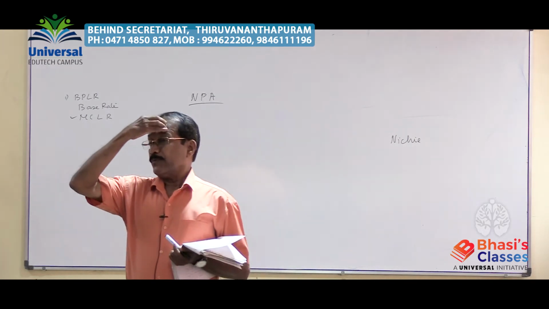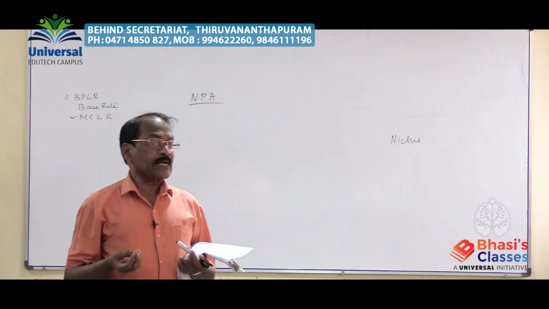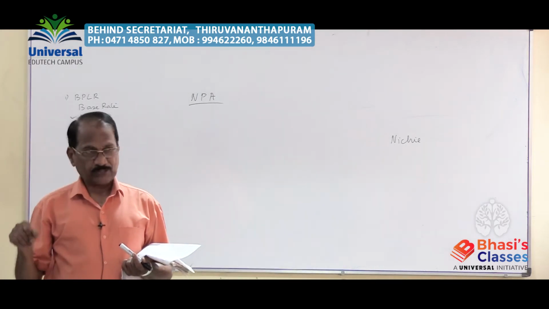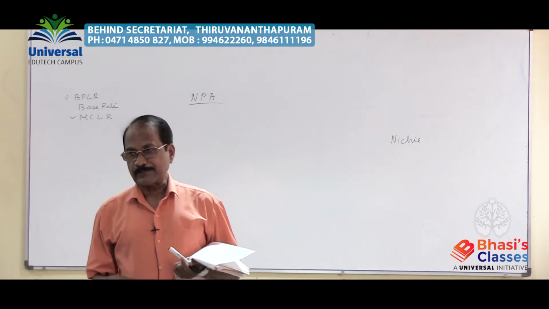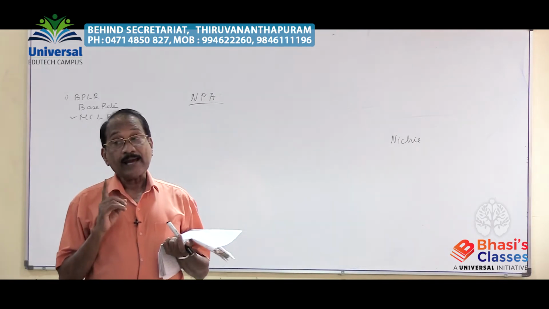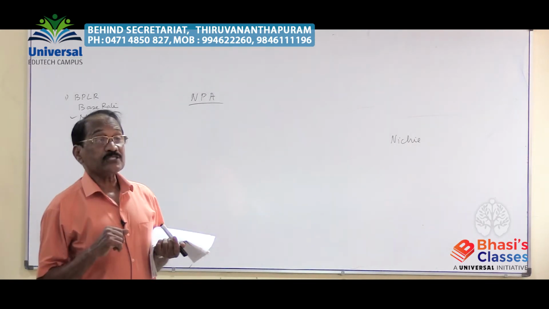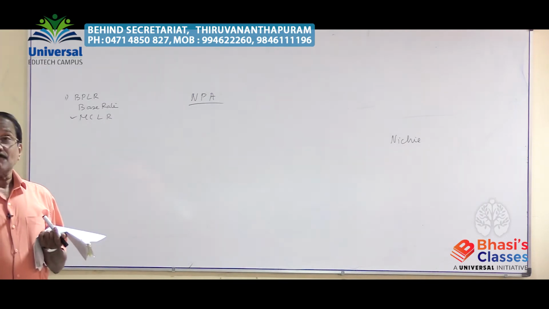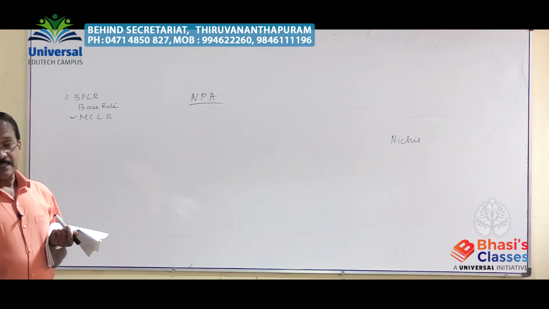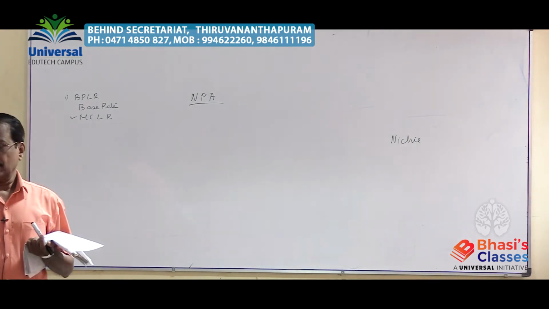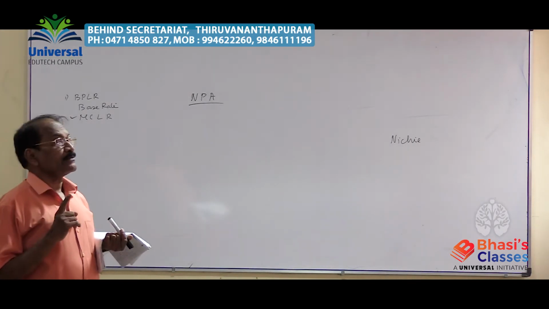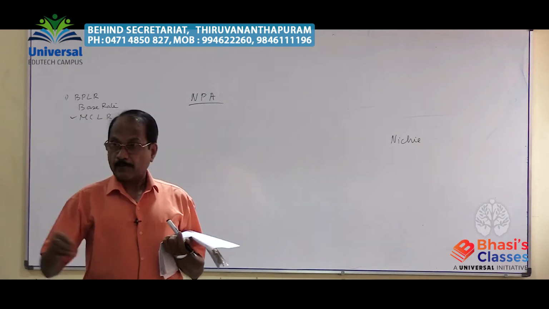In that respect, is a deposit received by a commercial bank under the asset side or the liability side? It is a liability. Why do deposits come under the liability side of the balance sheet of the commercial bank? Because at any time the deposit may be withdrawn by the individual customer, and it is the responsibility of the commercial bank that on demand the amount should be paid.